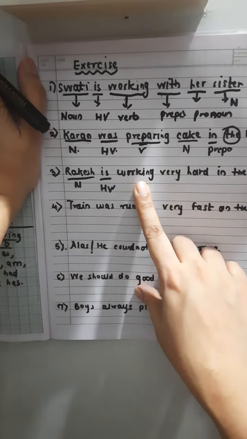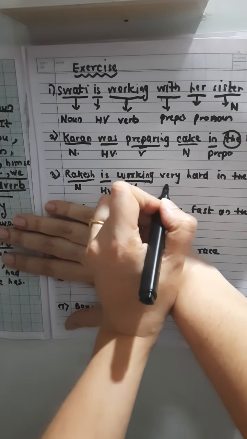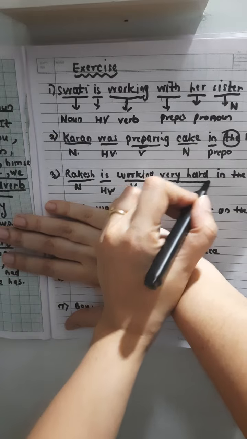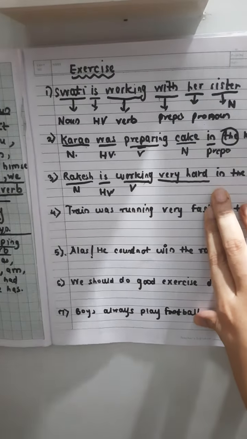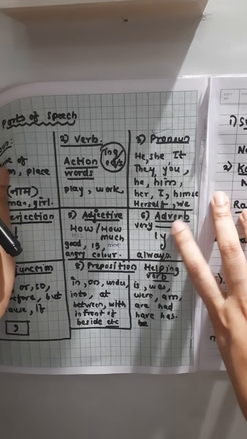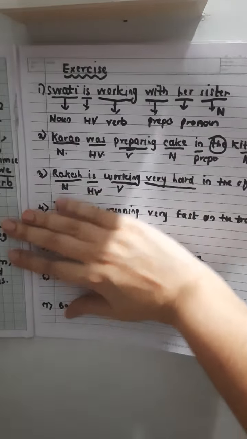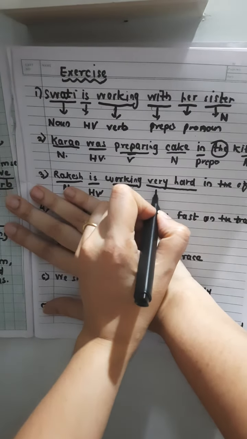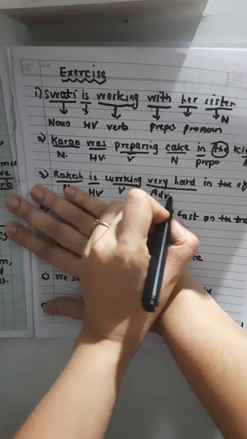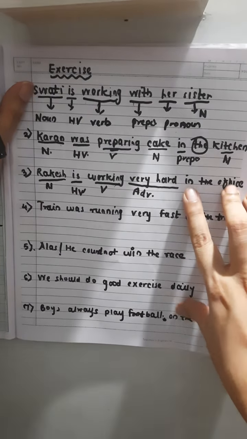Working again. So ing came. That's a verb. Now very hard. Yes, this time very. Where is very? I just told you about exceptional cases. Very hard, very deep. That is an adverb, so I'll write adverb here. ADV means adverb.